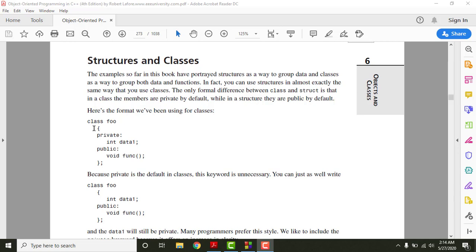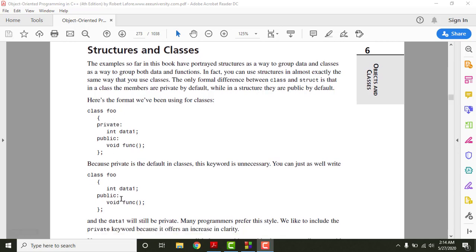That means data is hidden so that it can only be accessed by the member functions. Now because data is private by default and class is also private by default, there is no need to mention the keyword private here. So if you see this class and this class, they are almost very similar, and the only difference is that this data is private, and classes are by default private, therefore there is no need to mention the private keyword here. However, if you mention the private keyword, it will make much more sense. But those who have really understood the concept of classes do not mention the keyword private because they know classes are private and hence our data is also private, right?